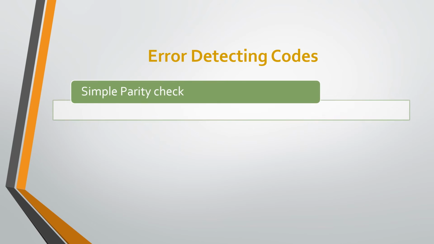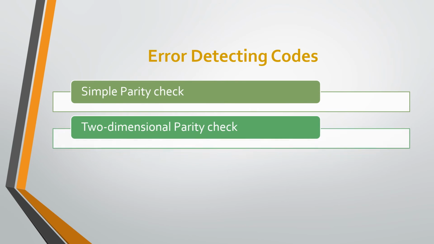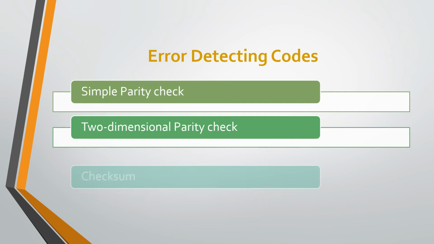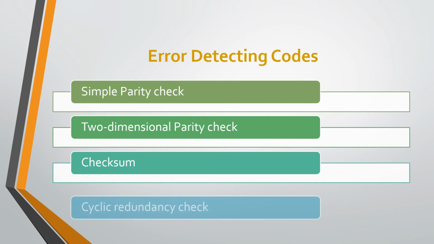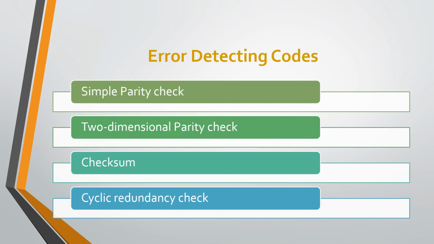There are some popular techniques for error detection. First one, simple parity check. Second one, two-dimensional parity check. Third one, checksum. And fourth one, cyclic redundancy check. We will study them one by one.